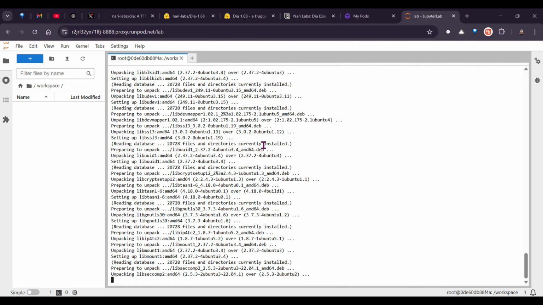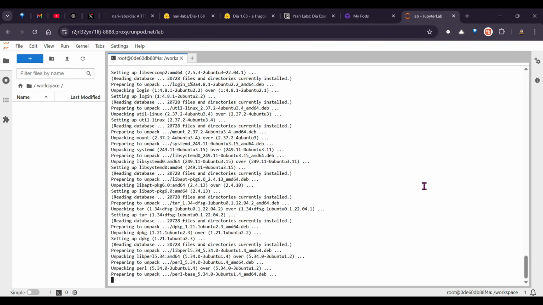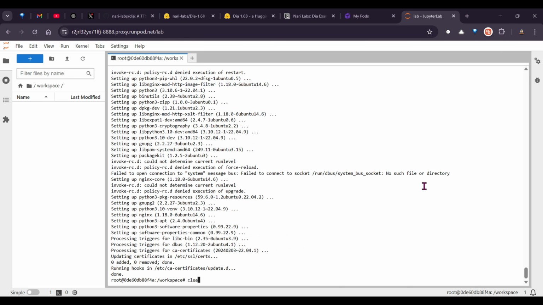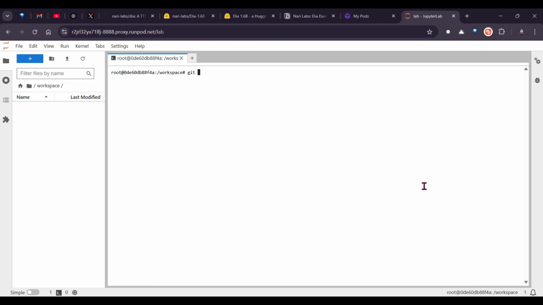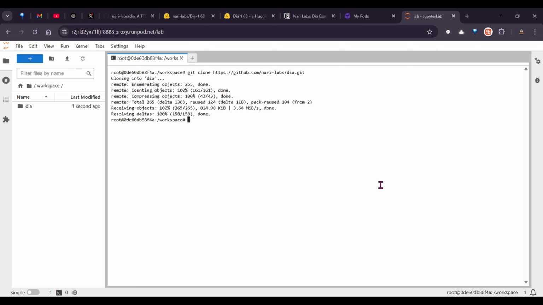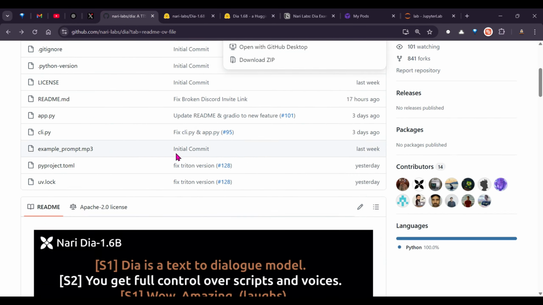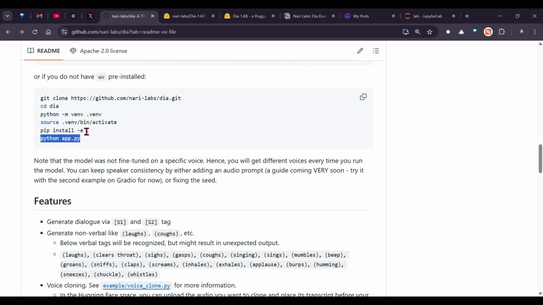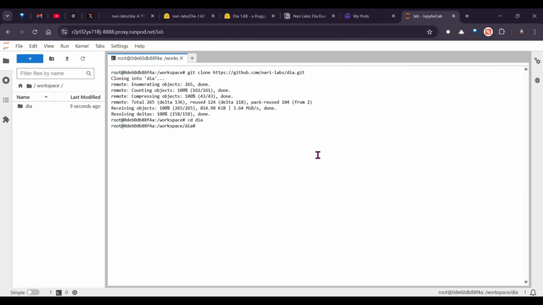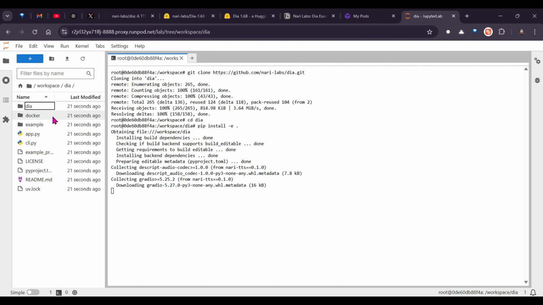So once we have that, what we need to do is clone the repo. Okay, let me clear this, and now we can clone this repo. git clone and paste in the link. So this is dia. Next, you go inside dia, cd dia. Then you just install this: pip install -e . This is going to install all the libraries that we have in this folder.